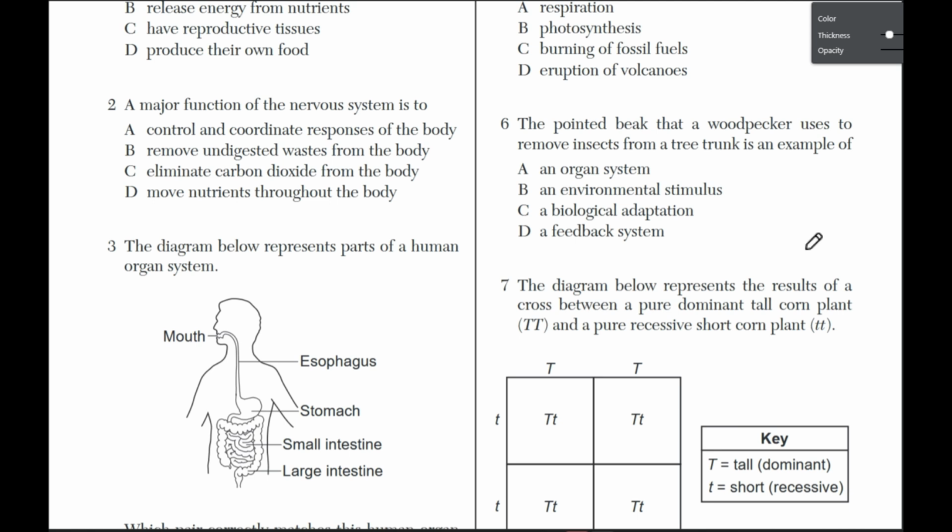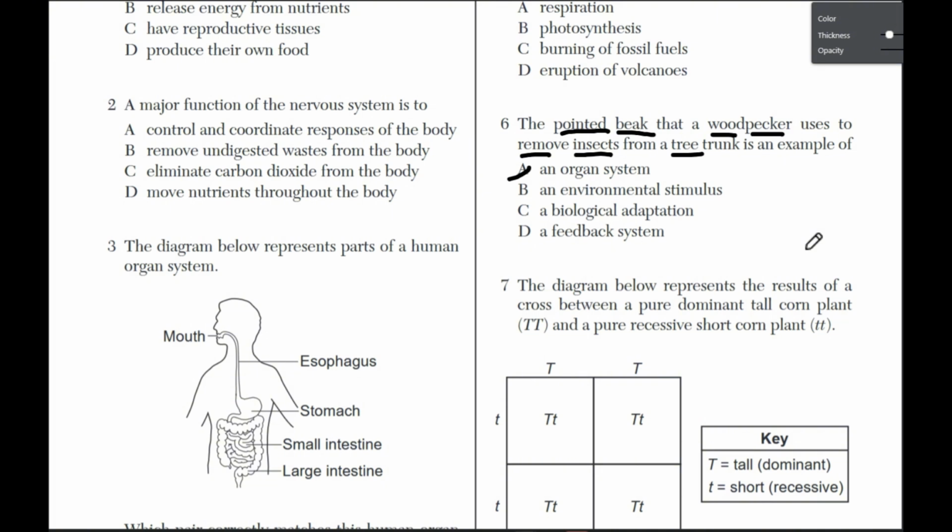A, an organ system. So we're talking about the pointed beak of a woodpecker and how its use to remove insects from a tree trunk is an example of an organ system. That seems a bit far-fetched. So remember, organ systems are built from cells, which make tissues, which make organs, which make organ systems. A beak is not going to be part of that process. So for that reason, A is out.